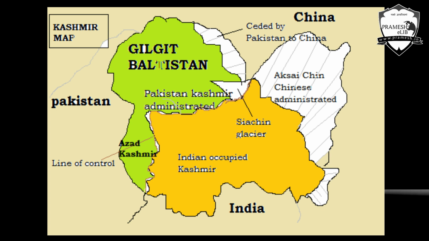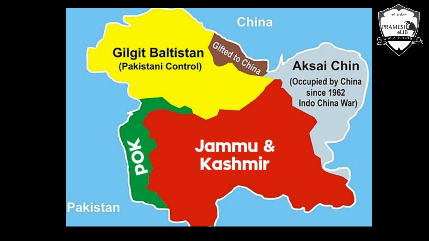So now having understood A, the length of the LOC, and B, the number of areas in Pakistan occupied Kashmir, we will go towards understanding the history of this entire region. See, the history of POK, which I already told you is Pakistan occupied Kashmir, goes back to the time of partition. Because of the partition, conditions were created between these two countries, due to which there were conflicts and wars, and you will realize that POK came about through these wars.